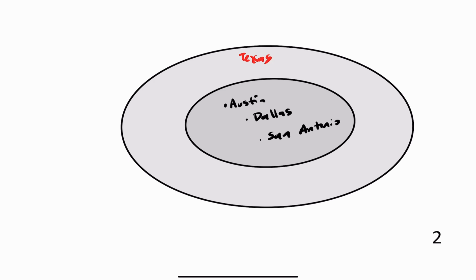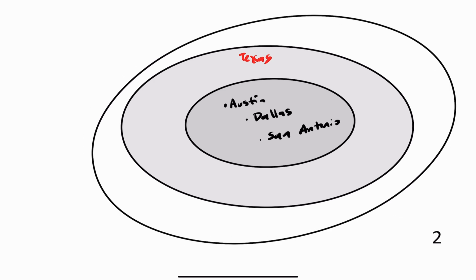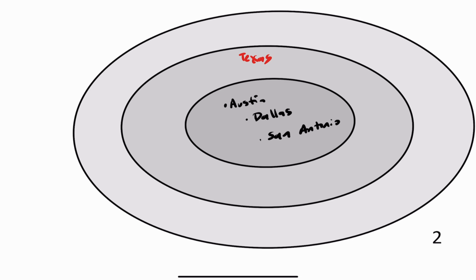Well, all of these things are located in the United States of America. So you have Austin, Dallas, and San Antonio. They're part of Texas, and Texas is a state, one of the states of the United States of America, right? So USA contains Texas, and it also contains Austin, Dallas, and San Antonio. Okay, so that's basically the gist of sets.